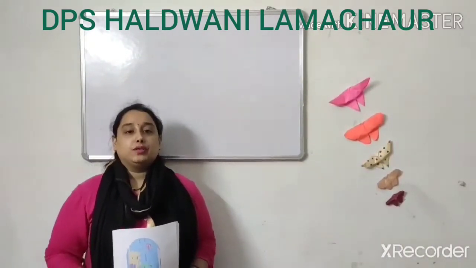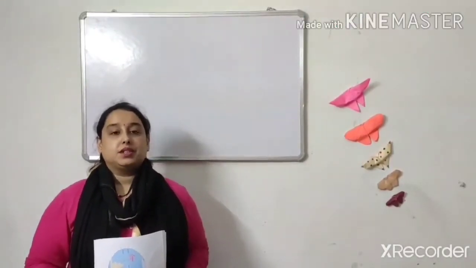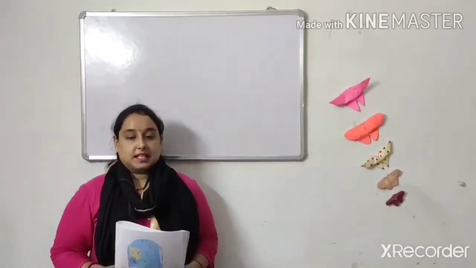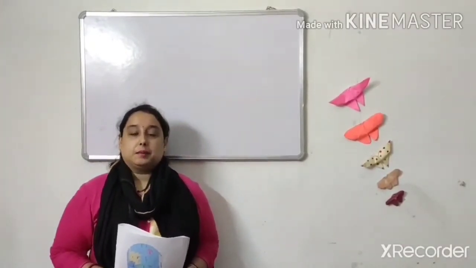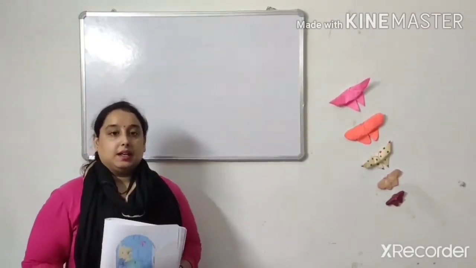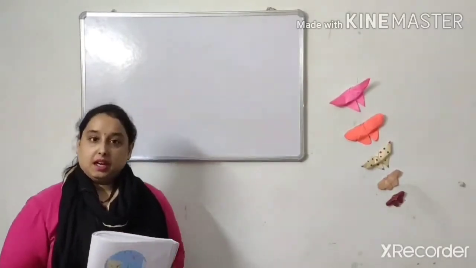Today we are going to start geography chapter 5, that is Major Domains of the Earth. In the previous lecture we learned about maps. Now today we are going to learn about the major domains of the earth.